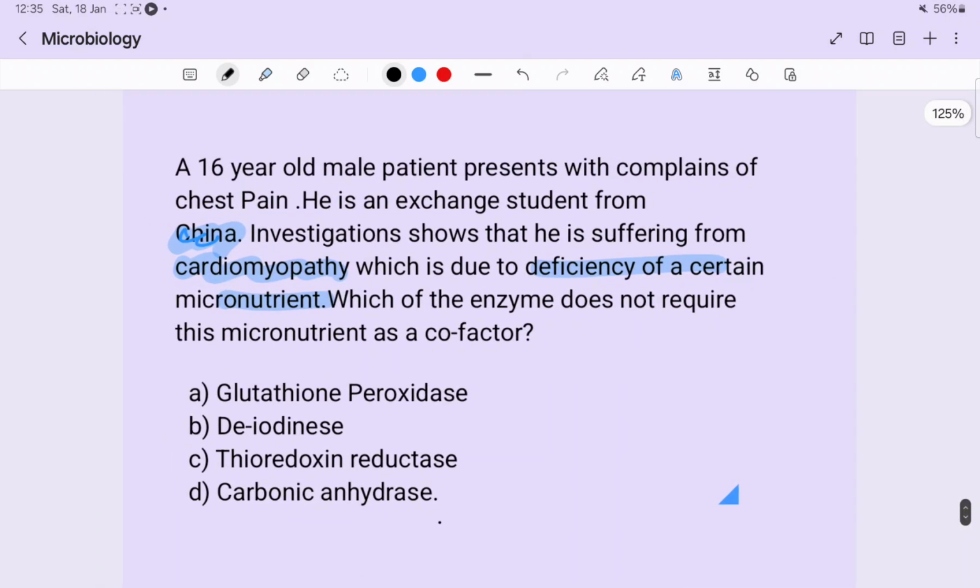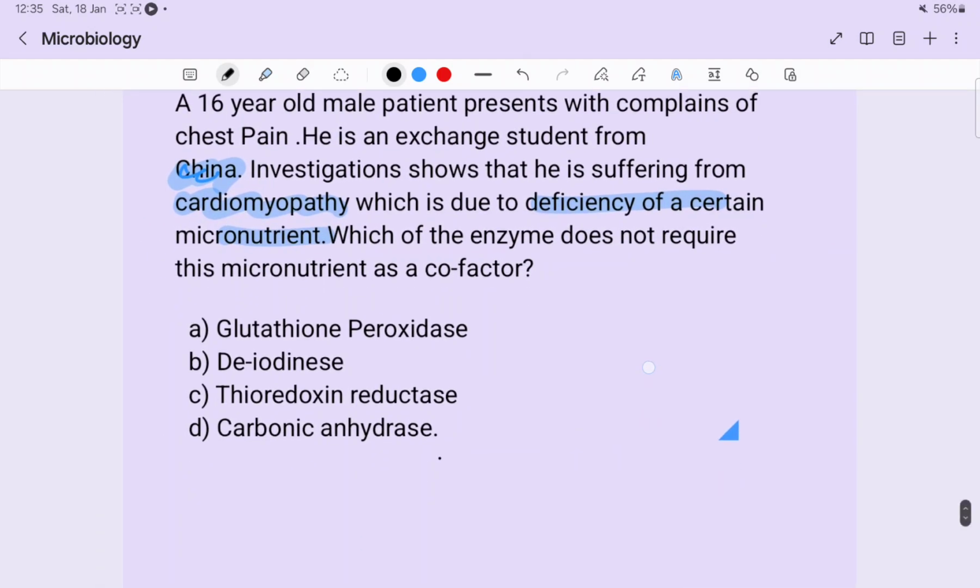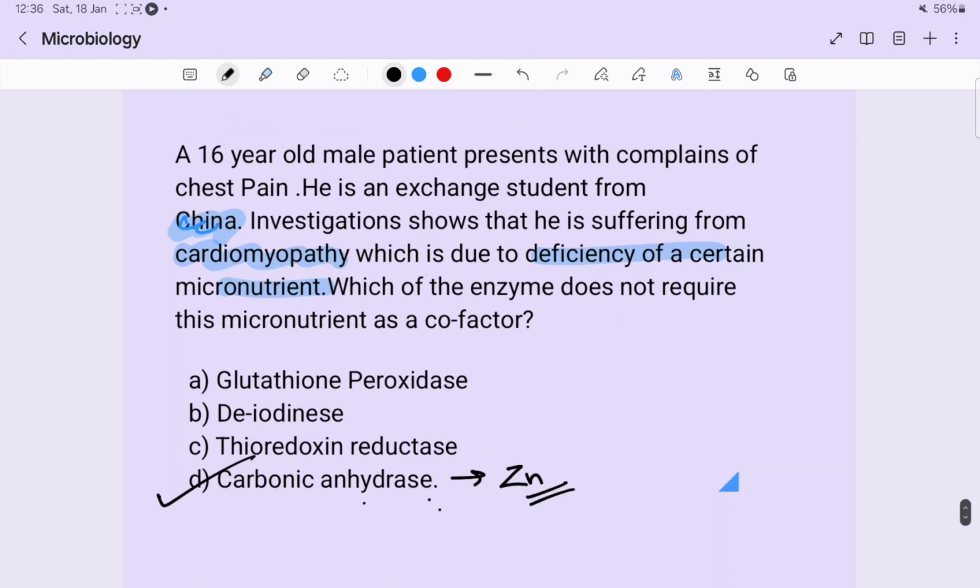So even if this question comes in your exam and you have no idea which enzyme requires selenium, you all know that for carbonic anhydrase, the cofactor is zinc. So you should try to rule out options. You can definitely mark answer as D, carbonic anhydrase, even if you don't know anything about selenium, because you all know that zinc does not cause any type of cardiomyopathy. So it is an odd one out in this. It is a type of cheat code on how to answer questions in your exams.